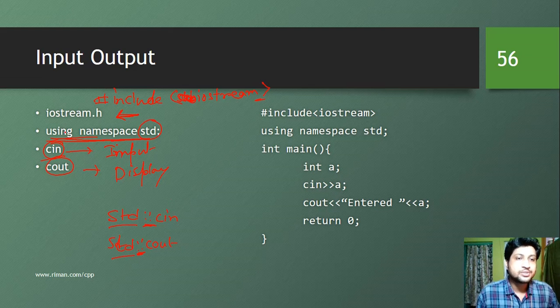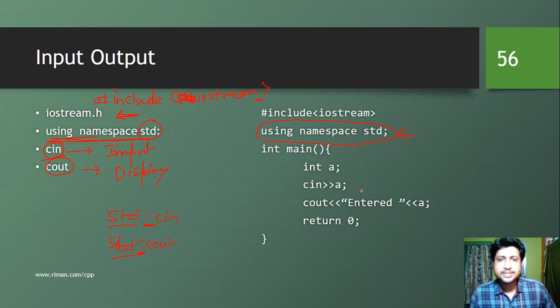So if you don't use using namespace std in your program, you have to just use std::cin and std::cout. And it is a very good practice to not include this std namespace. But for smaller programs, it is very fine to include this std namespace.